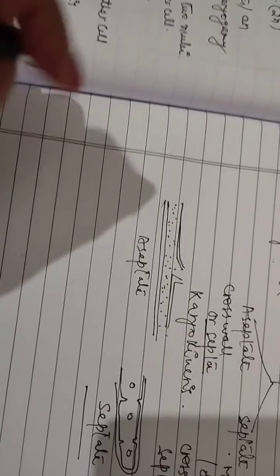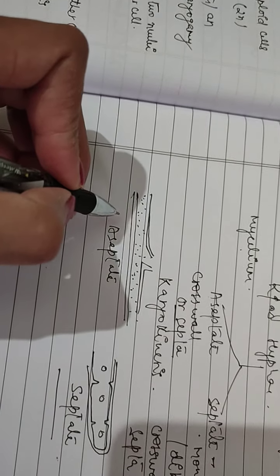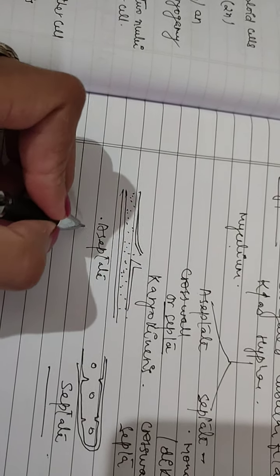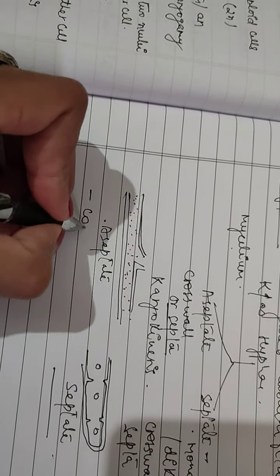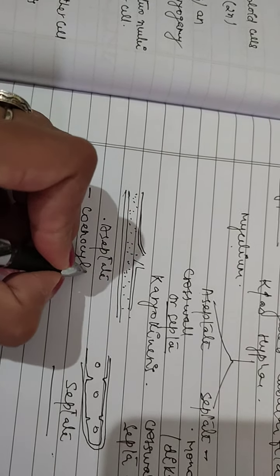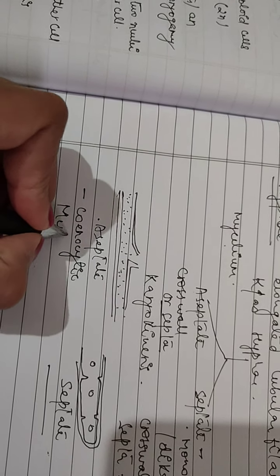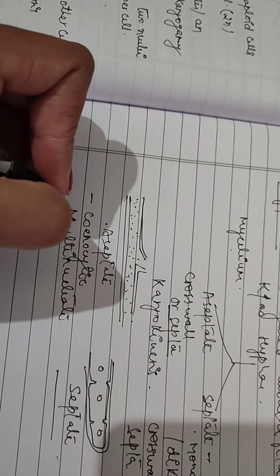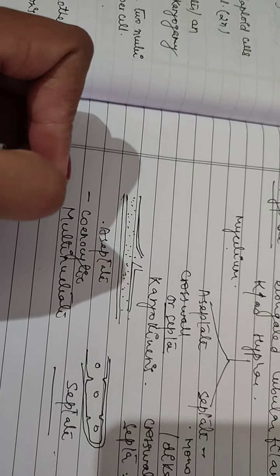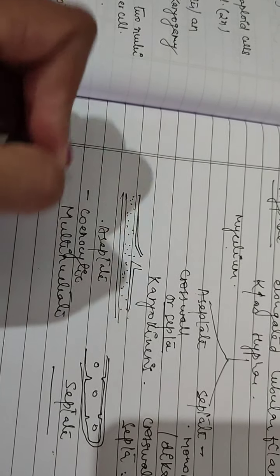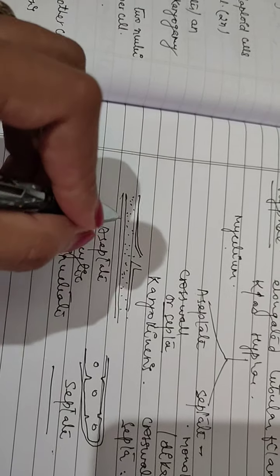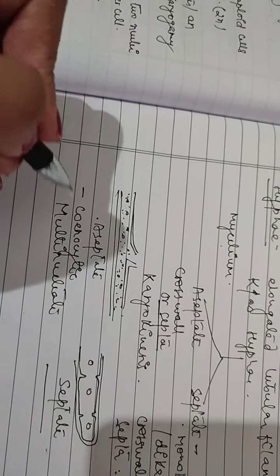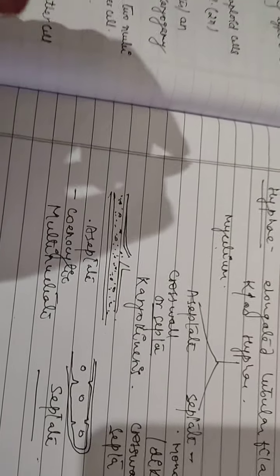So continuous nuclear division makes the hyphae multinucleate without septa, and this condition is also known as cenocytic condition. So multinucleate or cenocytic condition. Why does it happen? Due to continuous nuclear division and without forming any cross walls or septation, there must be so many nuclei in this. So that's why this is known as cenocytic or multinucleate condition.